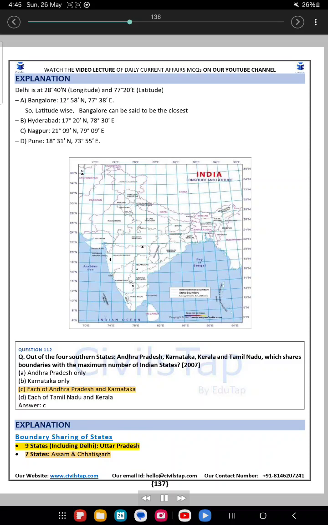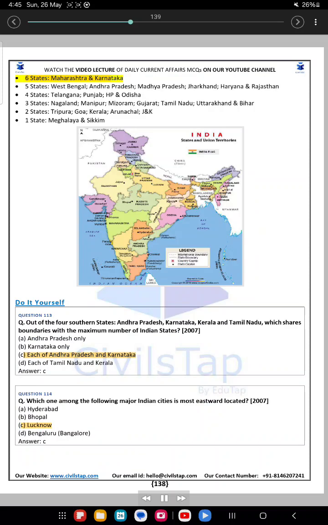9 states: including Delhi, Uttar Pradesh. 7 states: Assam and Chhattisgarh. 6 states: Maharashtra and Karnataka. 5 states: West Bengal, Andhra Pradesh, Madhya Pradesh, Jharkhand, Haryana and Rajasthan. 4 states: Telangana, Punjab, HP and Orissa. 3 states: Nagaland, Manipur, Mizoram, Gujarat, Tamil Nadu, Uttarakhand and Bihar. 2 states: Tripura, Goa, Kerala, Arunachal, J&K. 1 state: Meghalaya and Sikkim.